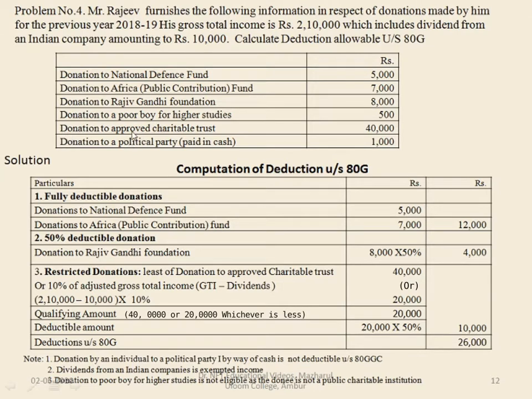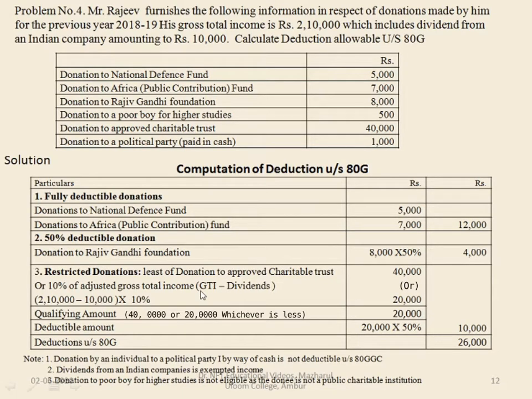Next one, donation to approved charitable trust. So for this, we have to compute the donation subject to the 50% limit. Under deductions, let us see here. 10% of adjusted gross total income, so we will calculate the adjusted gross total income.